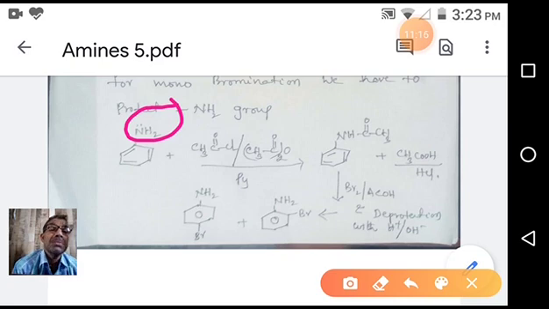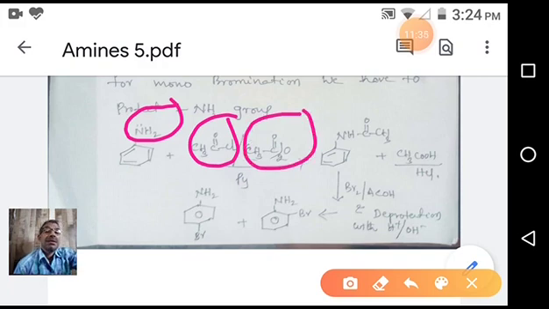So to moderate the reaction rate, it is required to protect the amino group. That's why, when aniline is reacted with either acetyl chloride or acetic anhydride in the presence of pyridine base, you will get this N-acetyl aniline.